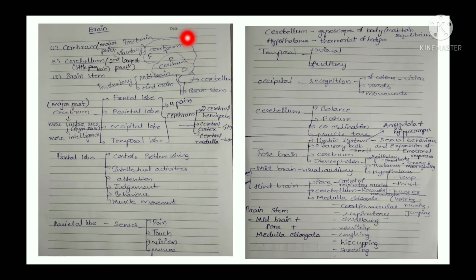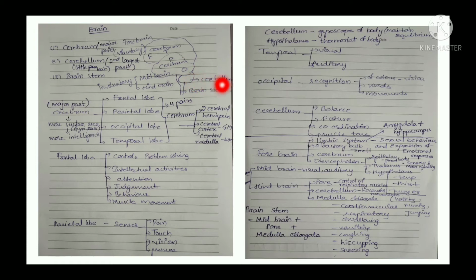So this is the brain. The outer surface is called cerebrum. It is divided into two hemispheres, left and right. So all the activities of the left side are controlled by the right cerebral hemisphere, and the activities done by the right side are controlled by the left side hemisphere. So here we can see the location of frontal lobe, temporal lobe, parietal and occipital.